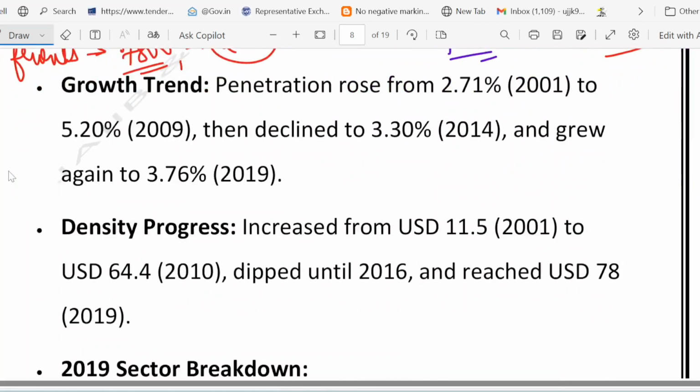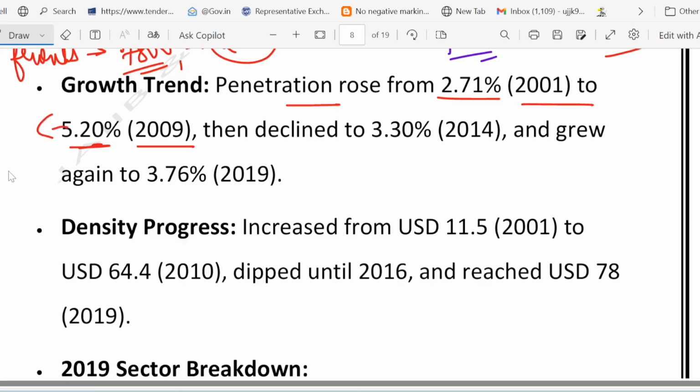Now let's look at the trend of India's insurance penetration first. What is the meaning of penetration? I just told you. Penetration simply means total insurance premium to India's GDP, showing how much insurance contributes to the economy. In 2001 the penetration was 2.71%. Insurance premium contributed 2.71% to our country's growth. In 2009 you can see it grew to 5.20%.